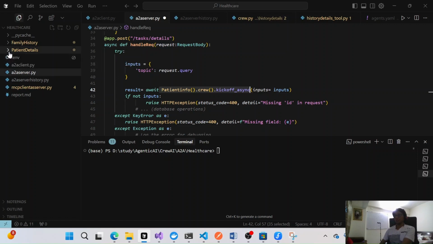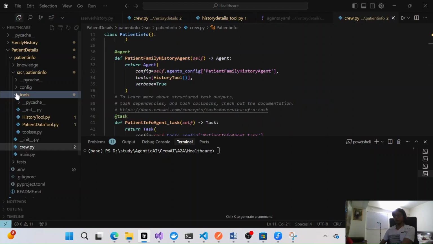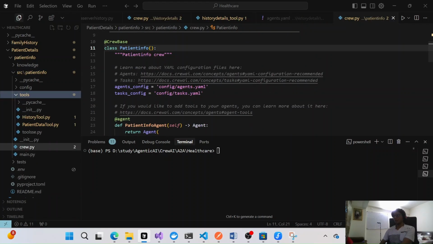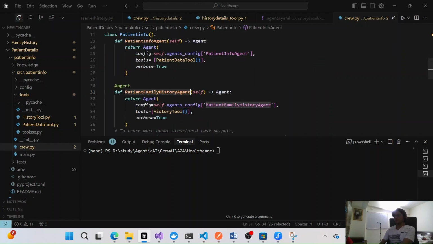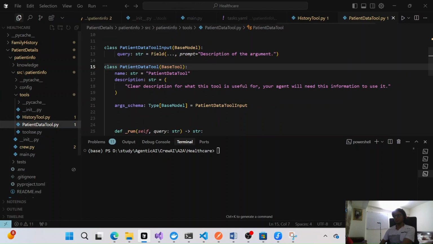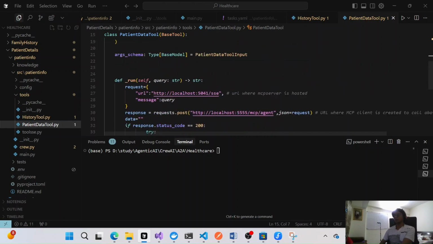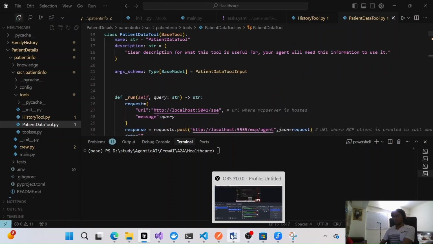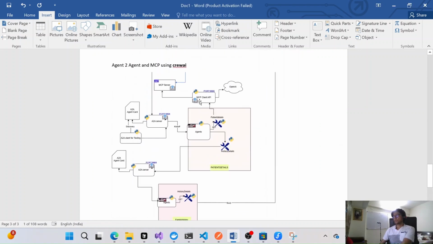Here we are using patient info, right? For patient info, we have some tools in CrewAI, and you can see it here. We have two agents, the patient info agent and the patient family history agent, and both are using two different tools. This is the patient data tool we have, and what exactly is it doing? It's calling one of the MCP servers, right, to get the response from the MCP server to get the details from the database.